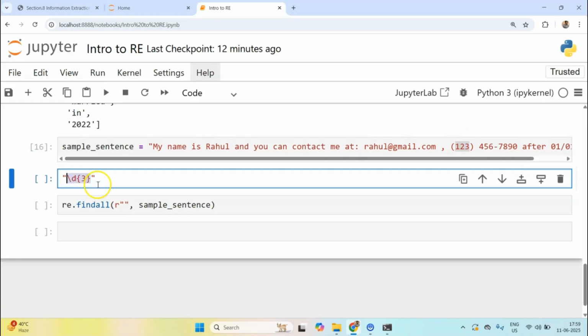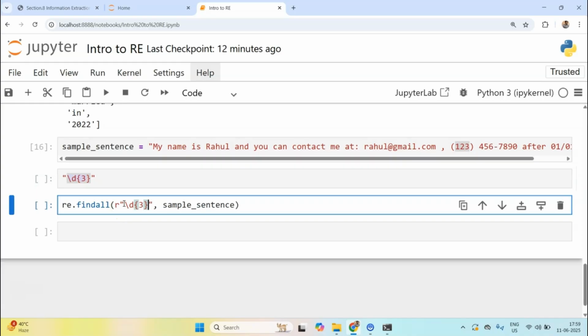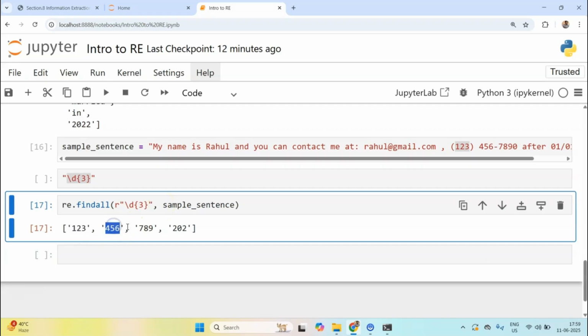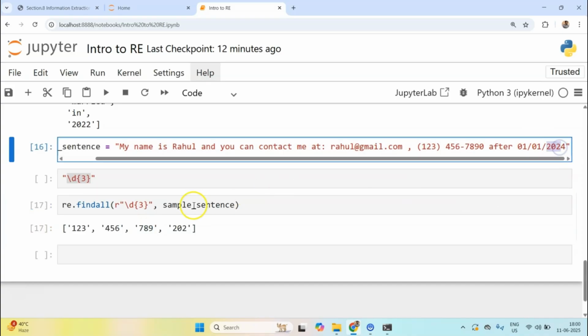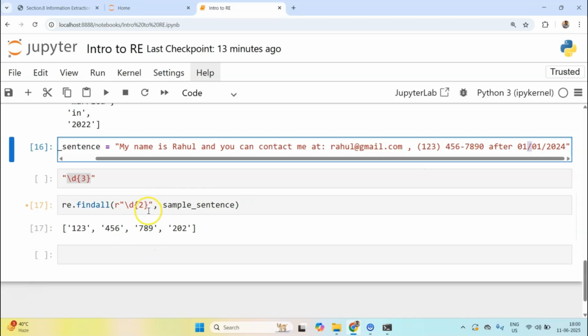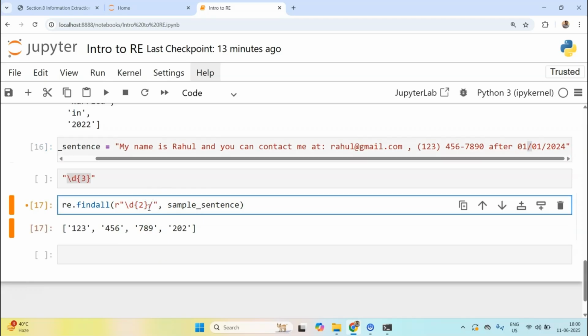So I want to find all the digits which are used 3 times. If I run this, you can see 1 2 3 is one, 4 5 6 is one, 7 5 8 is one, and this 202 is one. Now what I can do is use digit, maybe 2 times. Then I want to match this particular backward slash. How can I do that? I can use backward slash like this.